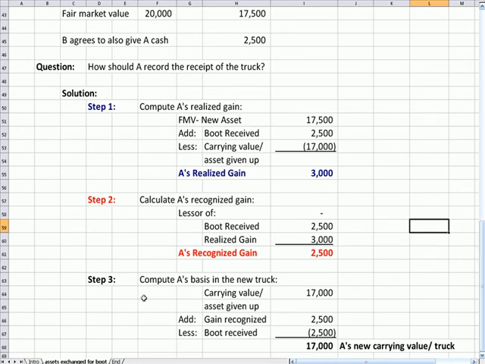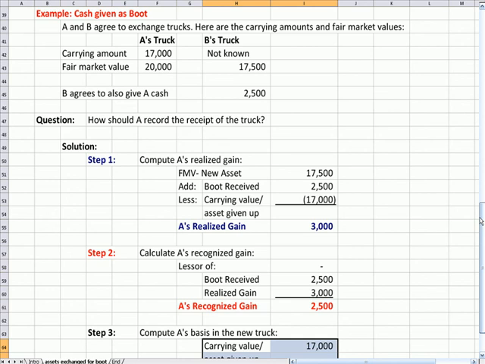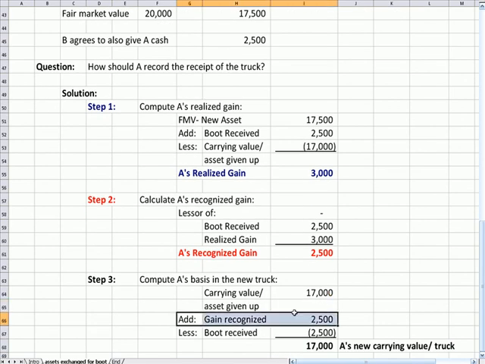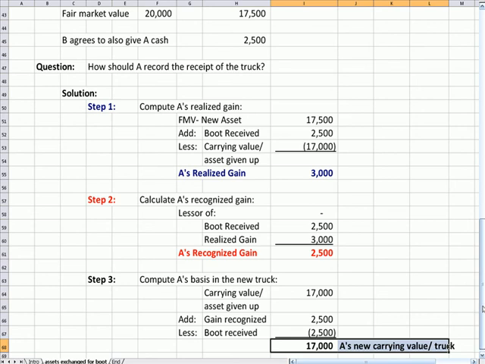Step 2 will also change step 3 when we compute A's basis in the new truck. It's the carrying value of the asset we gave up, and if I click on it, you'll see that's linked right there. We add the recognized gain, which again is a different dollar amount than before. We subtract the boot received, a different dollar amount than before. We end up with A's carrying value of the truck, 17,000.